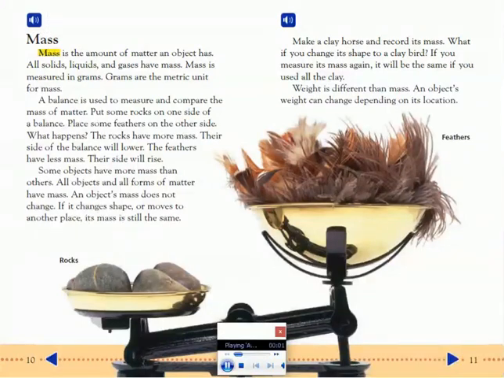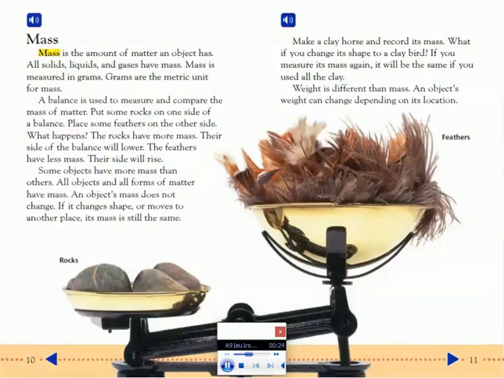Mass. Mass is the amount of matter an object has. All solids, liquids, and gases have mass. Mass is measured in grams. Grams are the metric unit for mass. A balance is used to measure and compare the mass of matter.